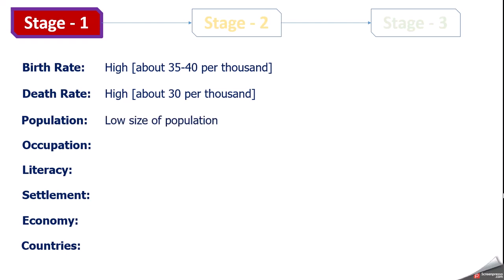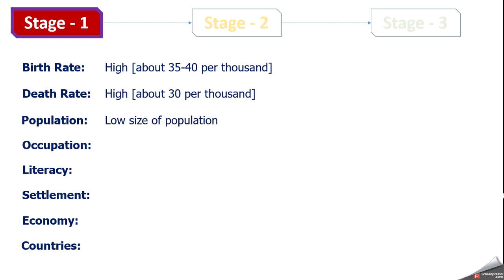Can you guess why? So more birth, but death is also more, and that's why population is not increasing. High birth rate is there, of course, but death is also high. So size of the population is low.